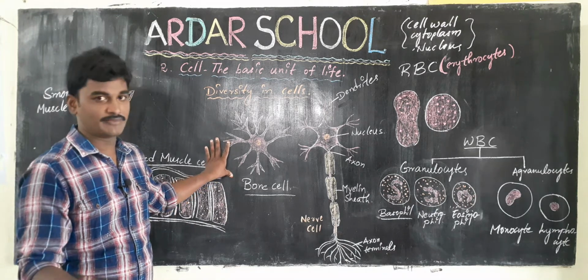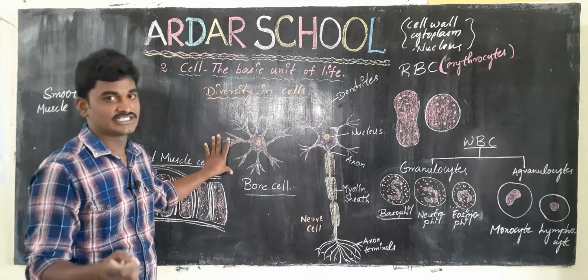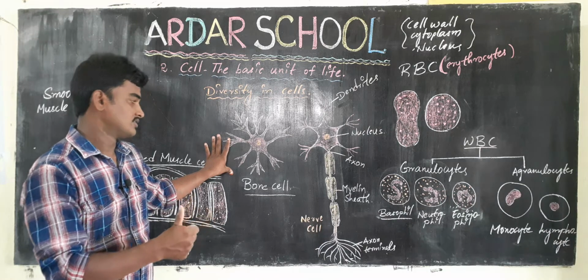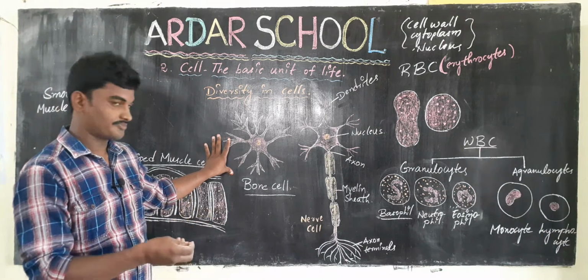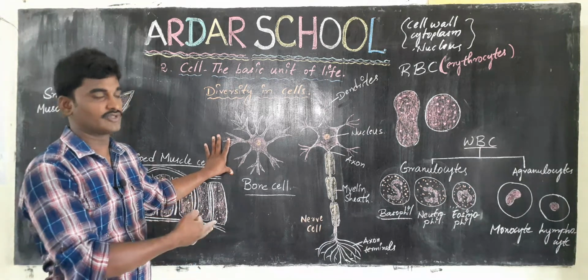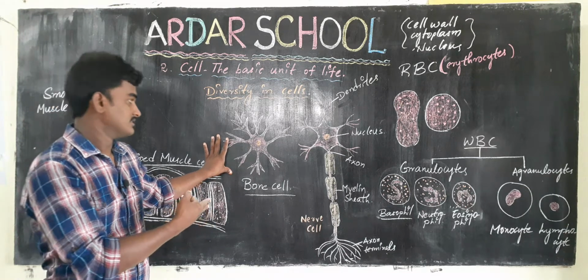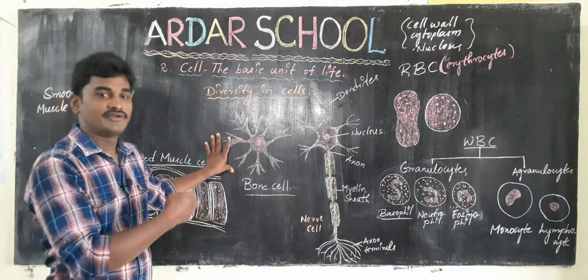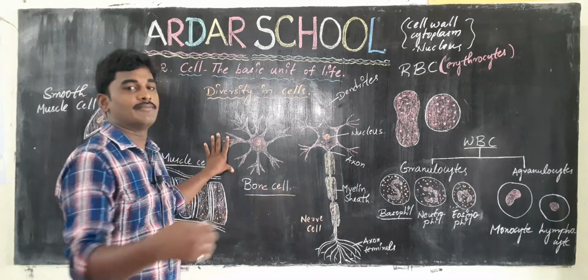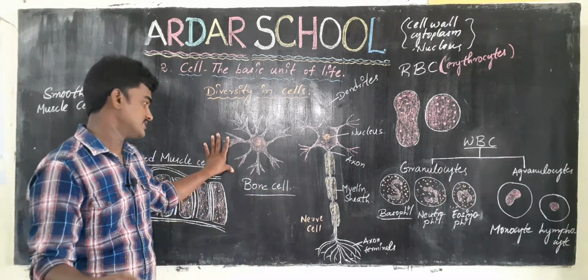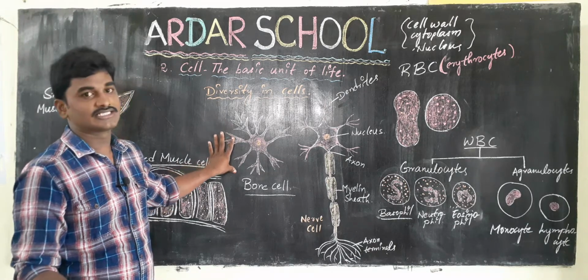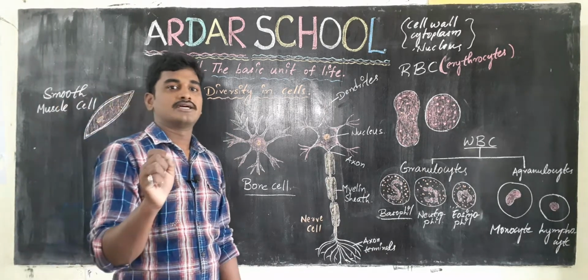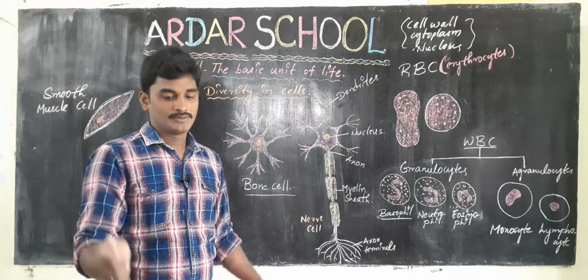Once again I am going to repeat: bone cells are situated attached to the bone, and they give support and strength to the bones, and they perform the life activities of the bone. If any bone is damaged by accident, these bone cells produce calcium to repair the bones.